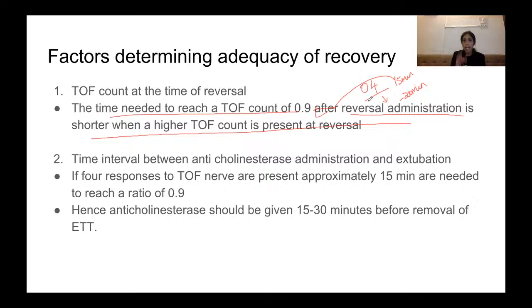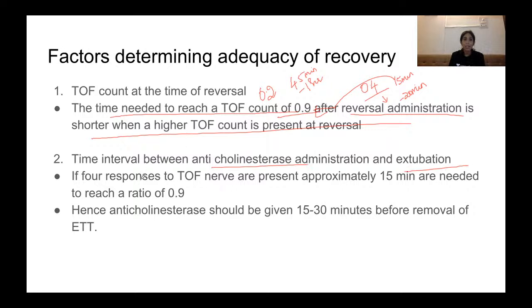That is, the patient is adequately recovered. But if your TOF is around 0.2, it may take 45 minutes to 1 hour before your TOF comes to 0.9 and you can extubate the patient. Now, the time interval between anticholinesterase administration and extubation.